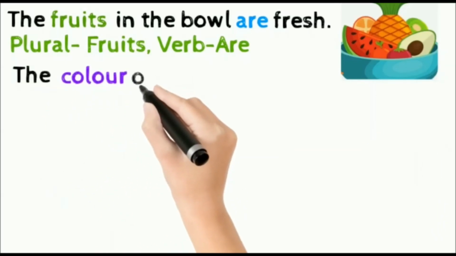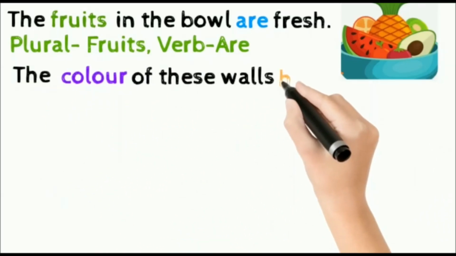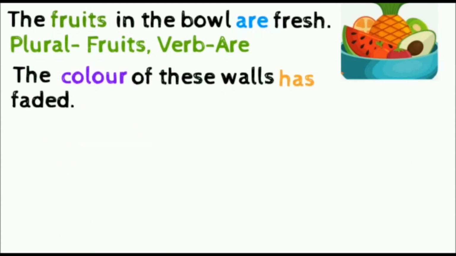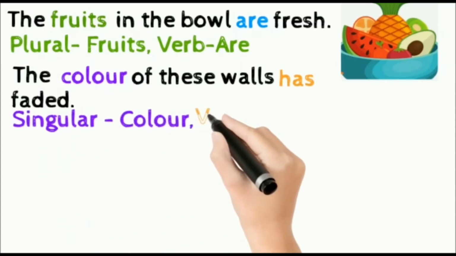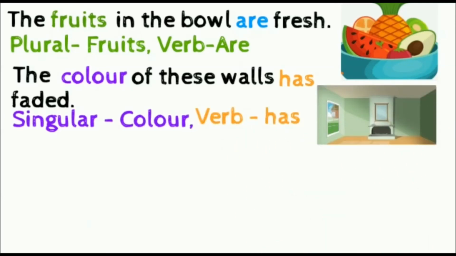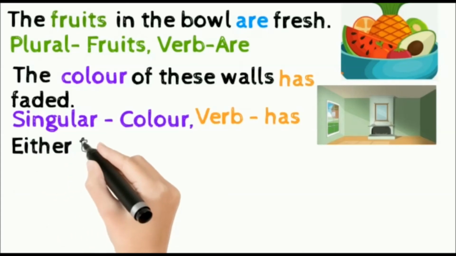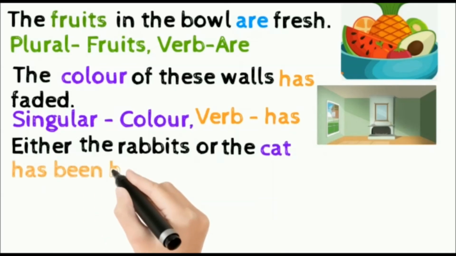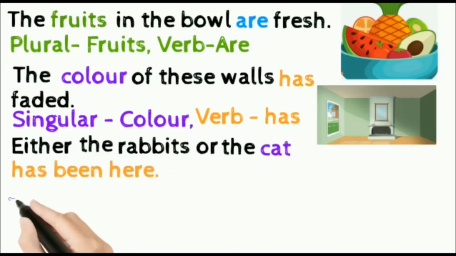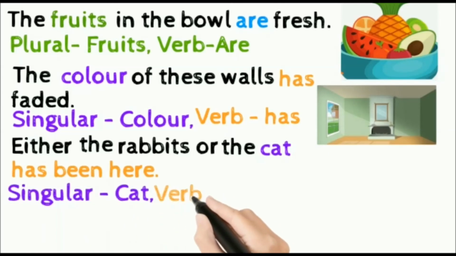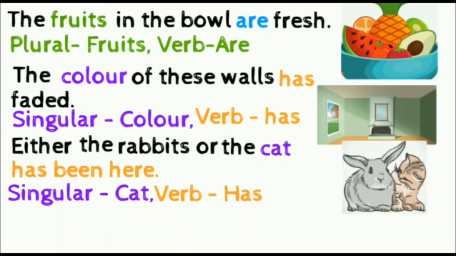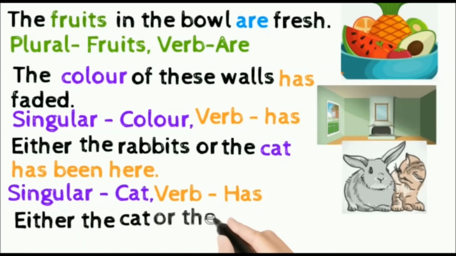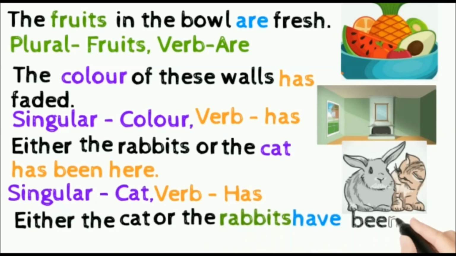The color of these walls has faded. Here, color is singular, and therefore we use has, the verb, which is also singular. Though walls is plural, we have to take care of the subject, which is singular. Either the rabbits or the cat has been here. Because cat is nearer to the verb has, we take the singular form. Either the cat or the rabbits have been here. This sentence is also right, and here we take have as the verb because rabbits is plural.